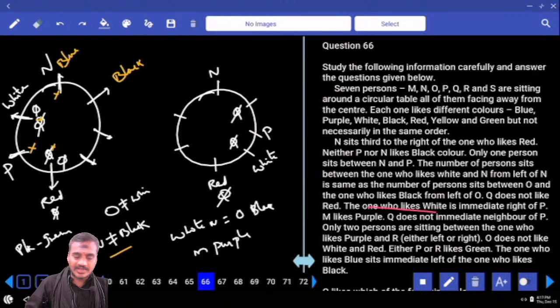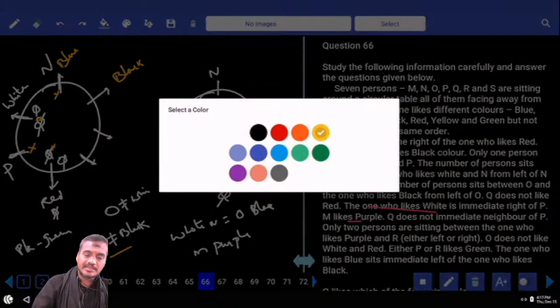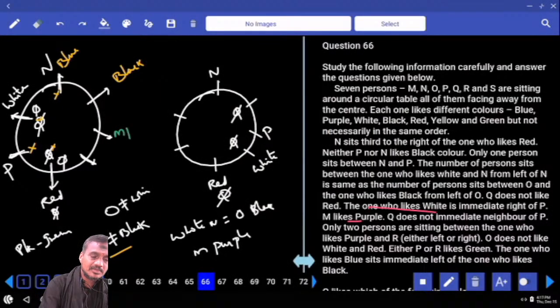And the one who likes white is to the immediate right of P. And M likes purple. As M likes purple, now M at this place, if you take, M likes what? M likes purple. And if M is purple, then who are the others left over here? Red, white, and P or R likes green color.